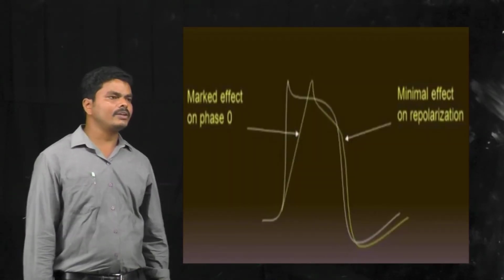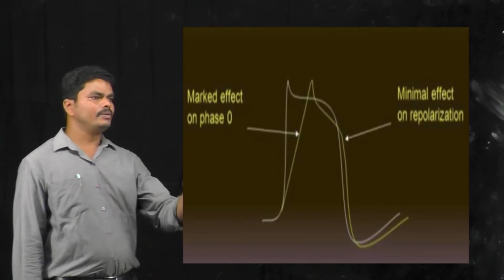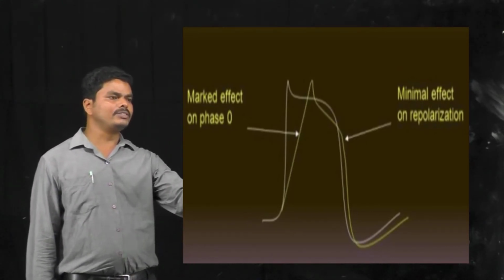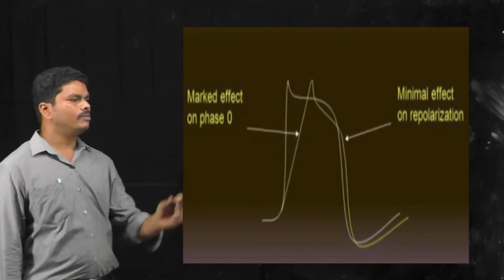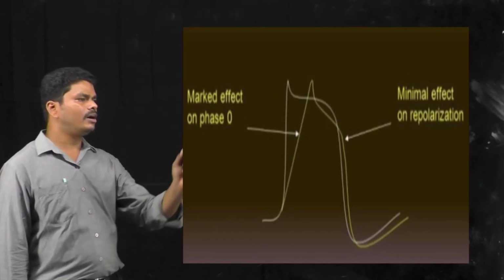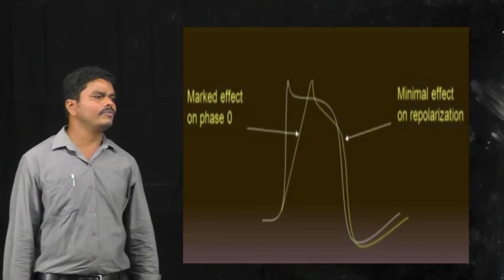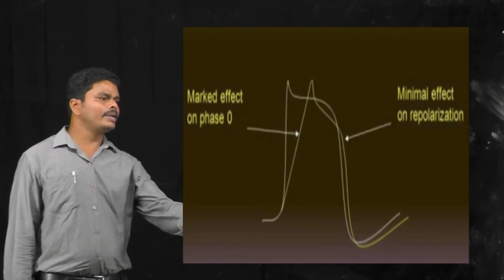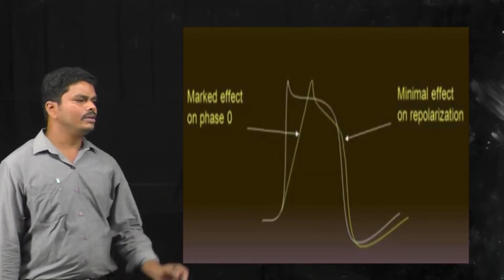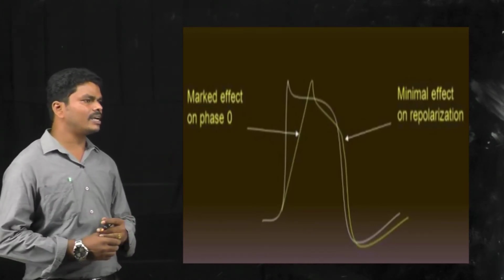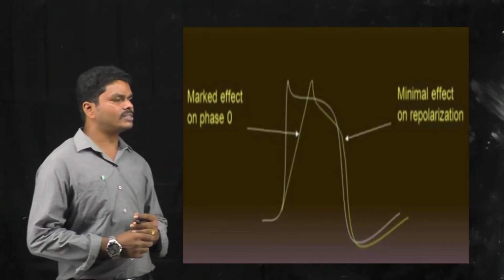When you see this picture, the 1C subclass of class 1 antiarrhythmic drugs shows a marked effect on phase 0, that means the depolarization phase, due to the prominent blocking of open sodium channels, but it doesn't show any significant action on the repolarization phase, that means phase 3. So it shows only a mild effect on phase 3. Thereby there are variant actions in the duration of the action potential, but they decrease the conduction of the impulses, prolong the PR interval, and broaden the QRS complex.